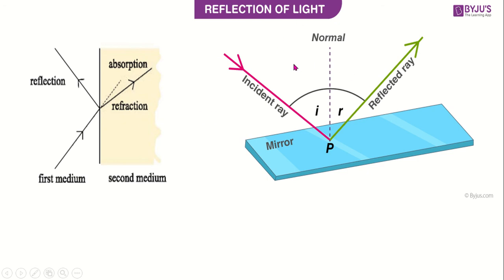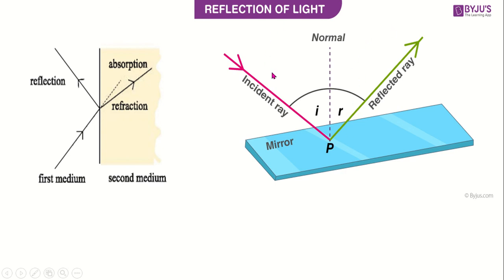Look here, by this figure I can explain reflection. This is the incident ray, and this is the point of incidence. This is the mirror. So at this mirror, at the point P, a ray is incident, and after getting an obstacle in the mirror, the light goes back to the first medium again.